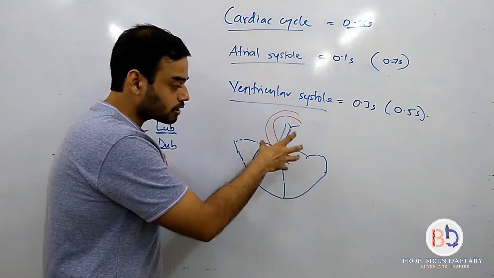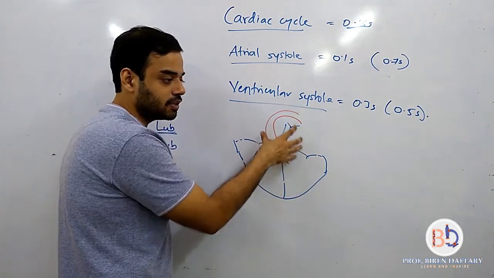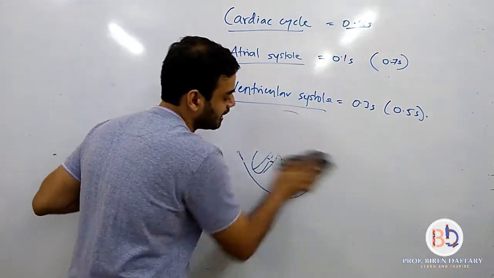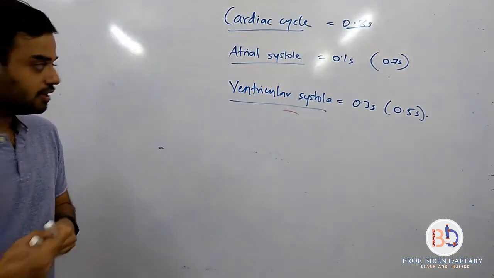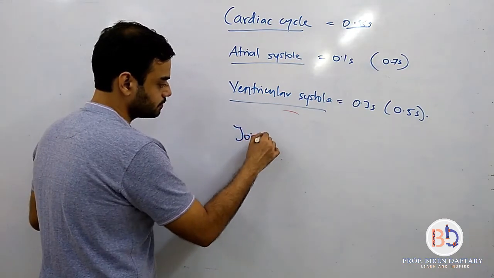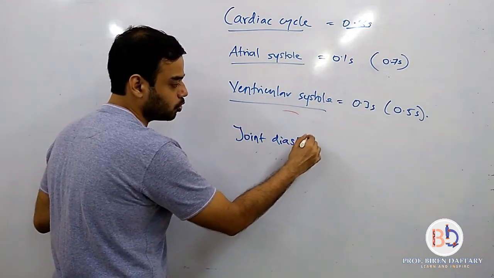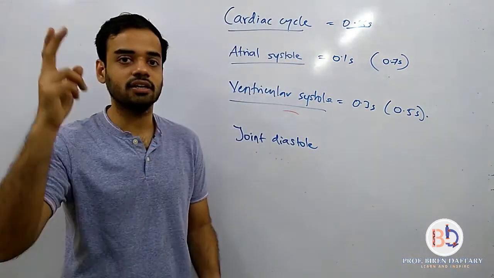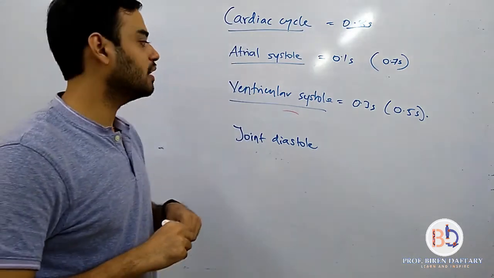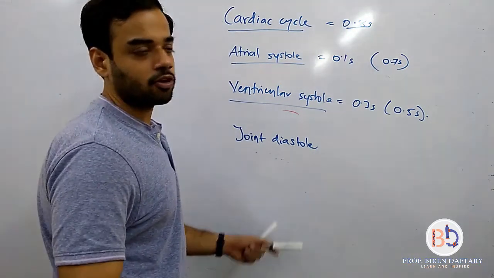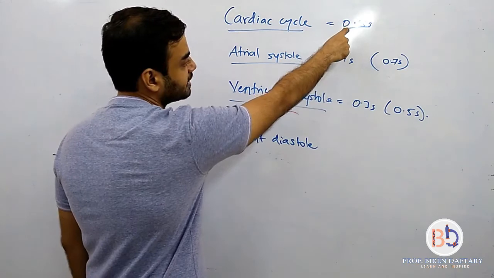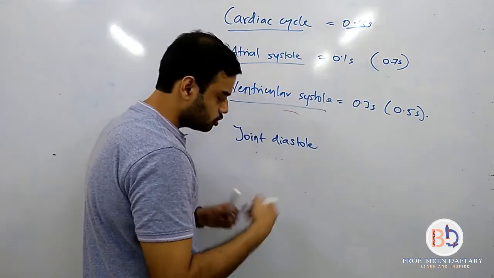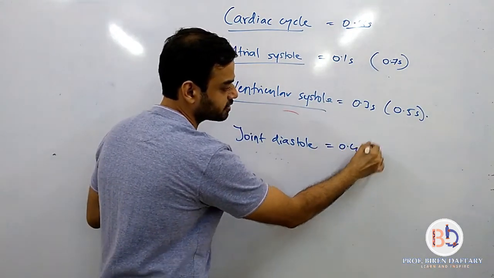So for that time being, all the four chambers are relaxing, and that phenomenon is called joint diastole. Joint means all the four chambers, both the atria and both the ventricles, are relaxing. Now what will be the time for that? Out of 0.8 seconds, this is taking 0.1, this is taking 0.3, so 0.4 seconds. Joint diastole has to be 0.4 seconds.